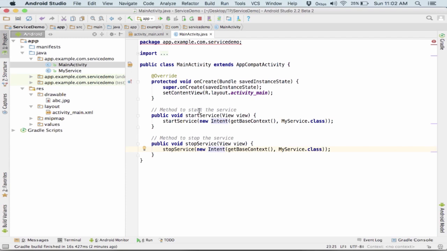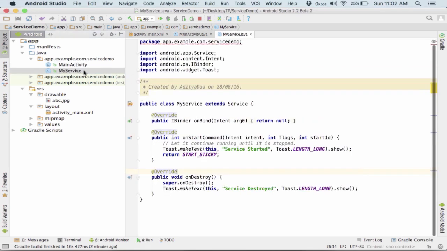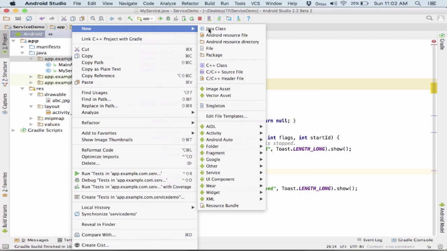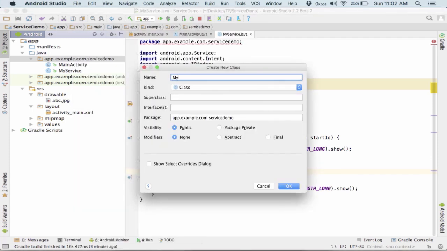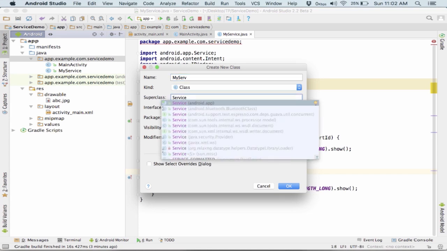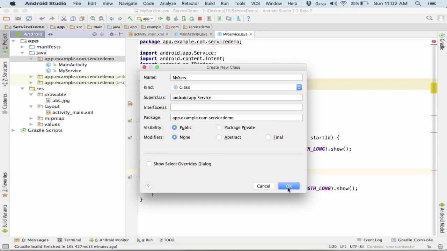From here I start a service using the startService method. I call the intent. The intent takes getBaseContext, whatever the context is, and then the class which I want to call. I'm here calling MyService. Now this is my service class. If you look at it, it's public class MyService extends Service. How did I make this class? I went over here, File, Java, and named it MyService. I give the super class as Service and I click OK.